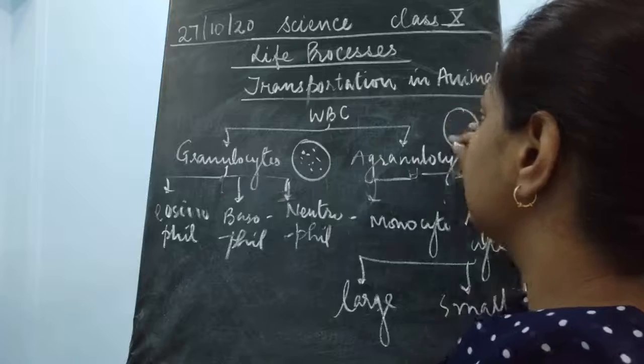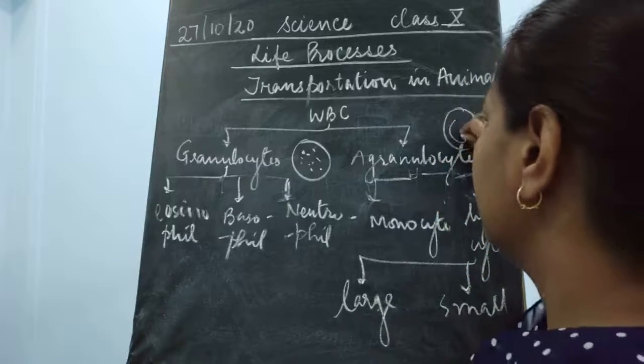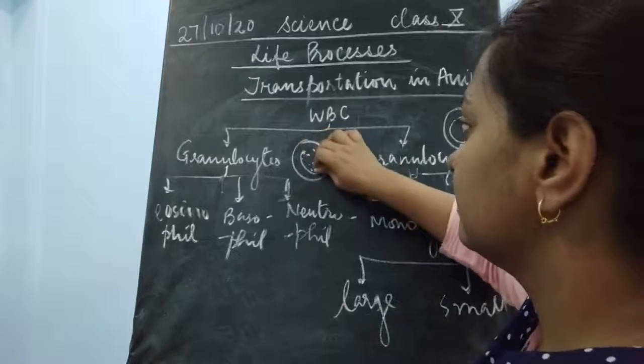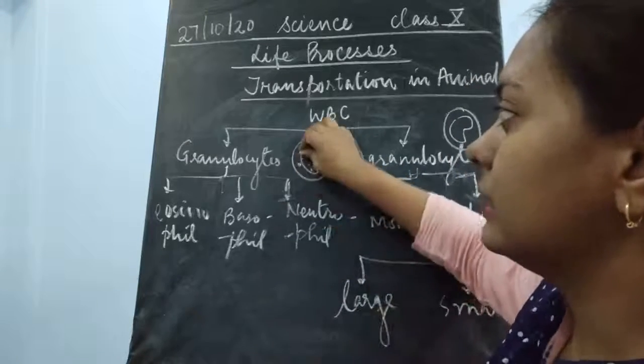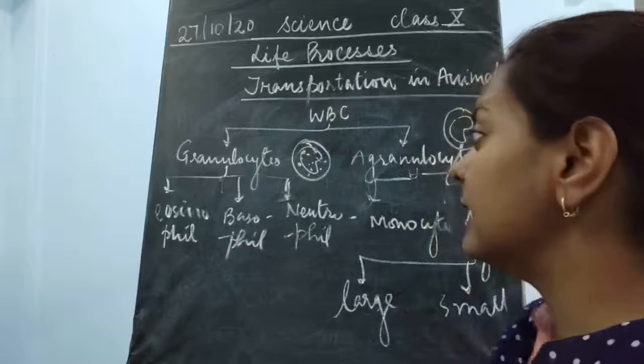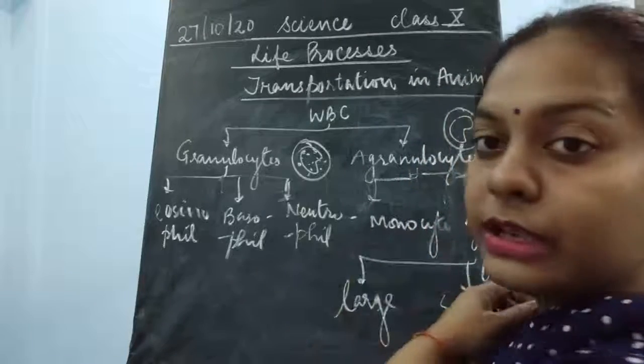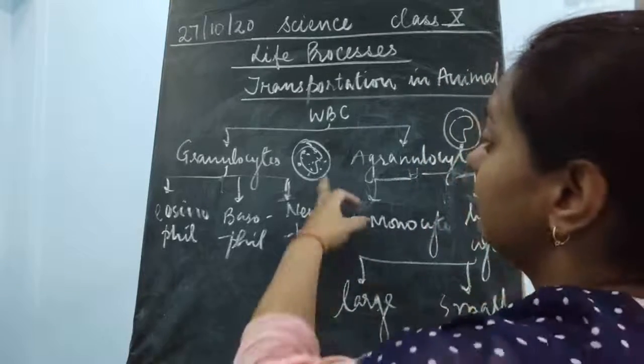And those cells which do not include any granule are known as agranulocytes. Okay, so they have a nucleus, but with this nucleus, the granulocytes have small granules present in the cells, present in the WBCs.